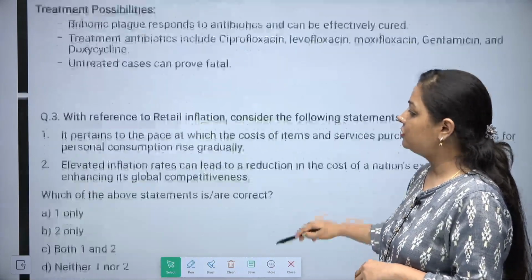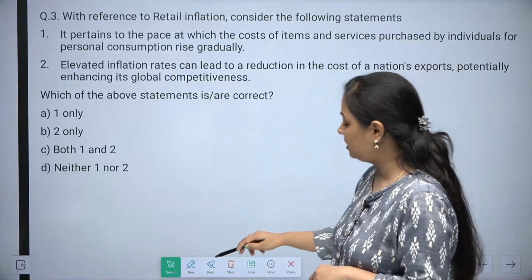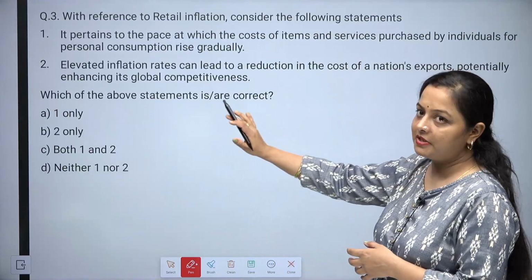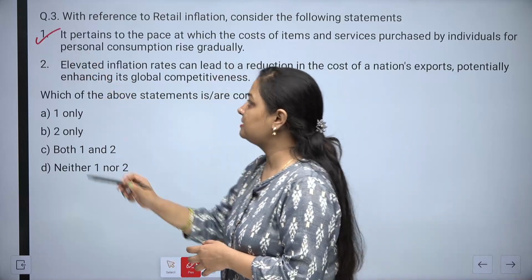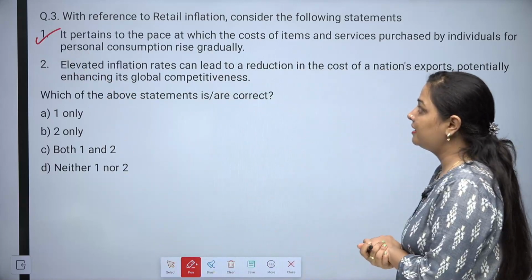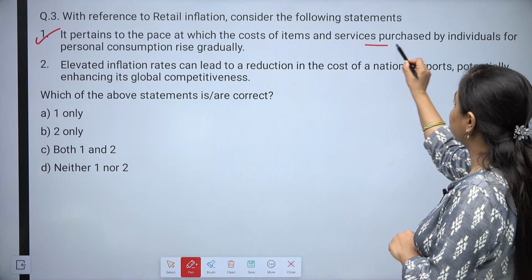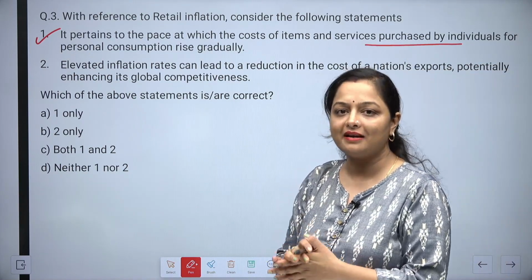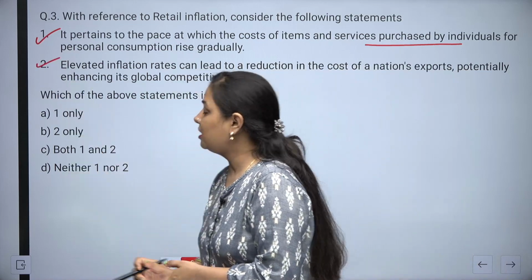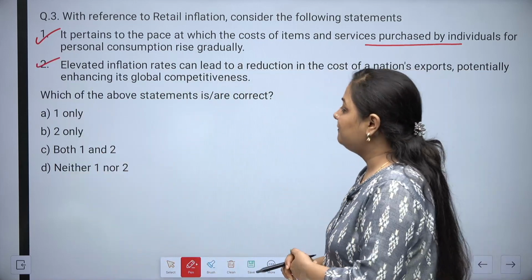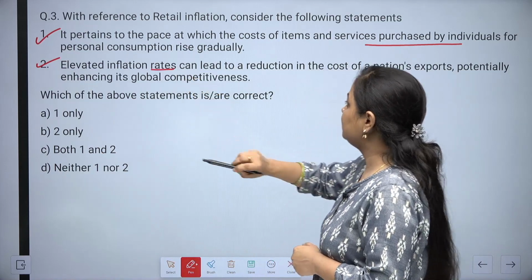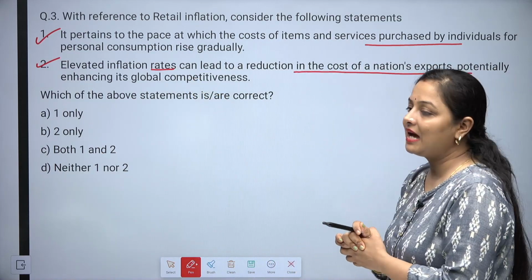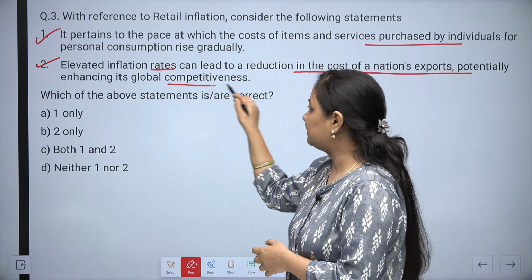Now, let's move on to the next question, question number 3. With reference to retail inflation, consider the following statements. The very first statement says it pertains to the pace at which the costs of items and services purchased by individuals for personal consumption rise gradually. Second statement is, elevated inflation rates can lead to a reduction in the cost of a nation's exports, potentially enhancing its global competitiveness.